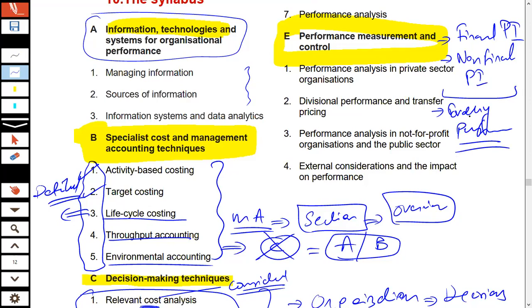So in this specific section, we would understand how the performance of an organization is measured and then evaluated, and then how improvements are brought about in the performance of an organization. This is something that we would be discussing in section E of the syllabus.